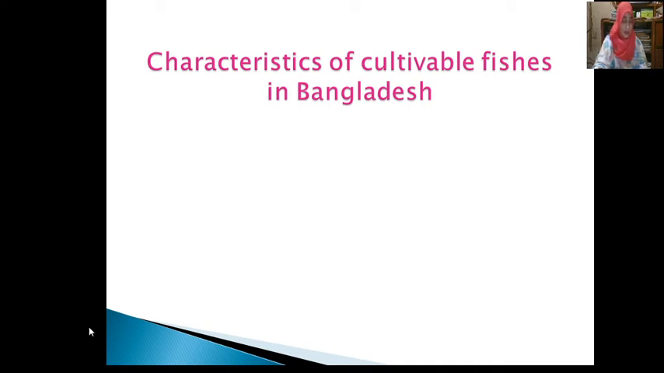So dear students, you can see a task. Make a list of cultivable fishes and present them in class.